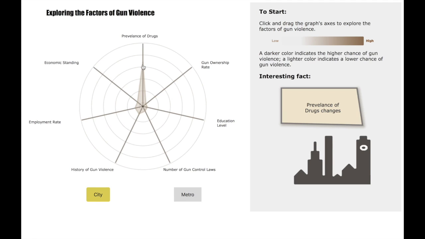This is our first iteration. As the user clicks on the axis to adjust the factors, the color of the center area will change. A darker color indicates the higher chance of gun violence. There are also some interesting facts about the factors.